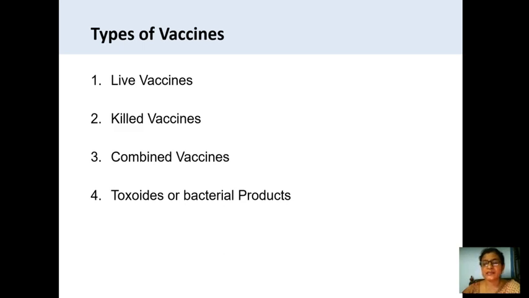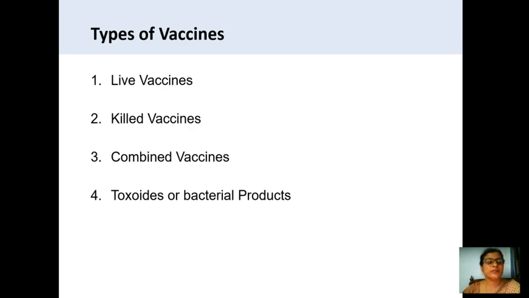And next, the combined vaccines. In the combined vaccines, a single vaccine is not there. Two or three vaccines are given in a single dose. So it is a simple vaccine, and the administration is also simple. The administration times are reduced here, and the number of injections is also minimized as we are giving them combined. So in that way the combined vaccine is helpful.